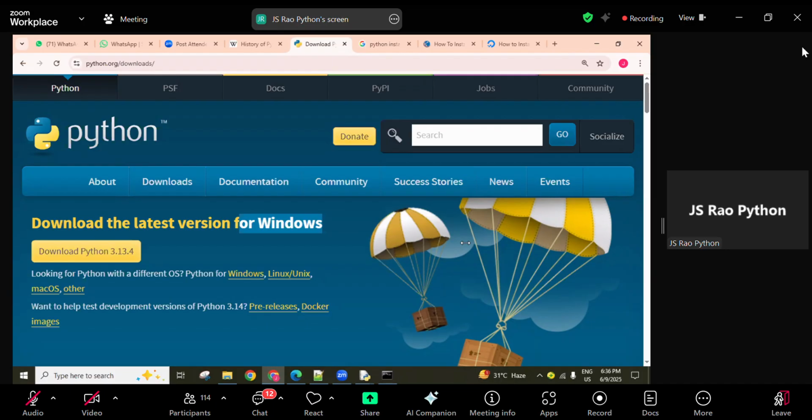So why do we need the Python path? Every software, Python, Java, .NET, whatever, after installation completes, we have to specify to the operating system where it is. Only then, whenever we execute a Python program, the OS identifies where the Python software is and uses it for execution. That's why path setup is very important after downloading and installing every software. Is that clear, guys?